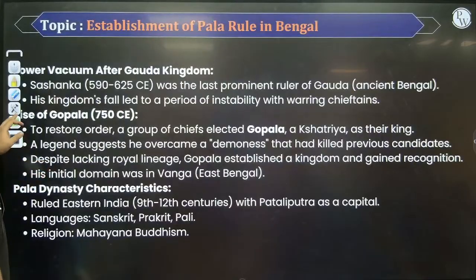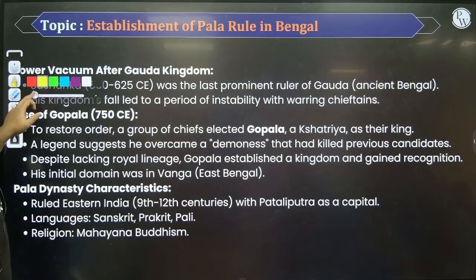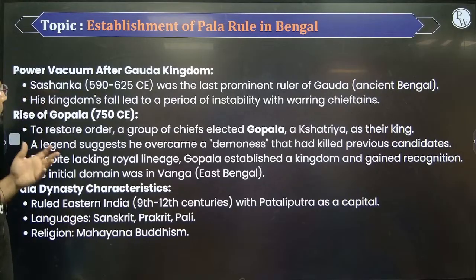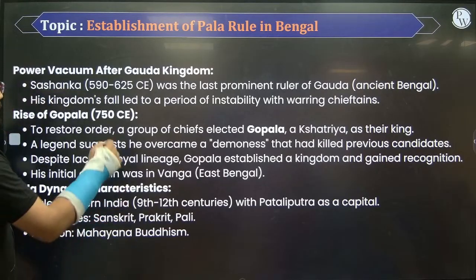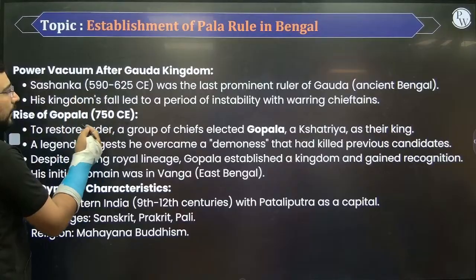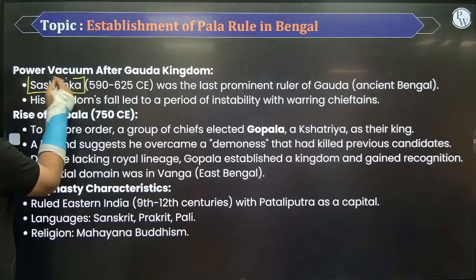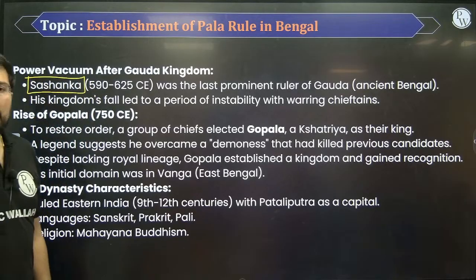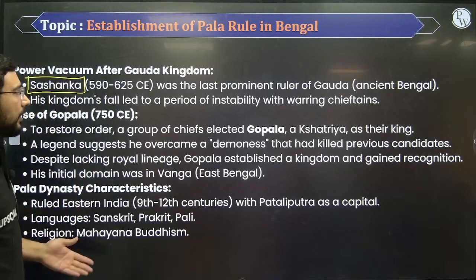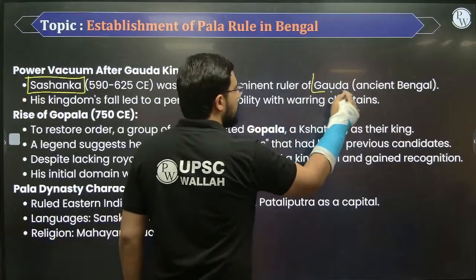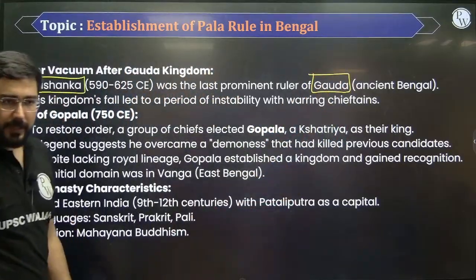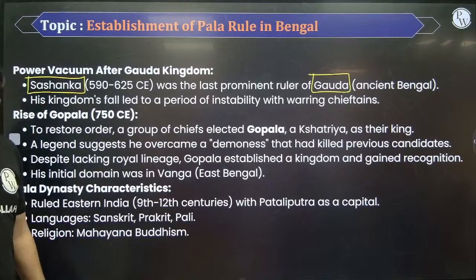The first dynasty that we'll talk about is the Palas. Okay, let us try to understand few things about the Palas. So Palas they rose in the region of the Bengal, right? The Bengal and the Bihar region. Before them, the last major ruler was Shashanka. After the death of Shashanka, there was no major ruler. He was ruling from the region of Gauda. The ancient Bengal was known by the name of Gauda.